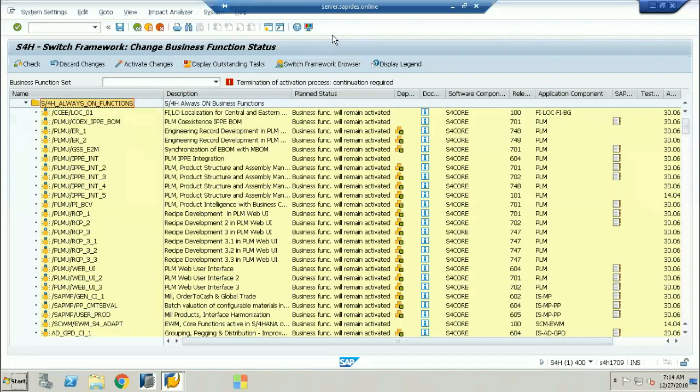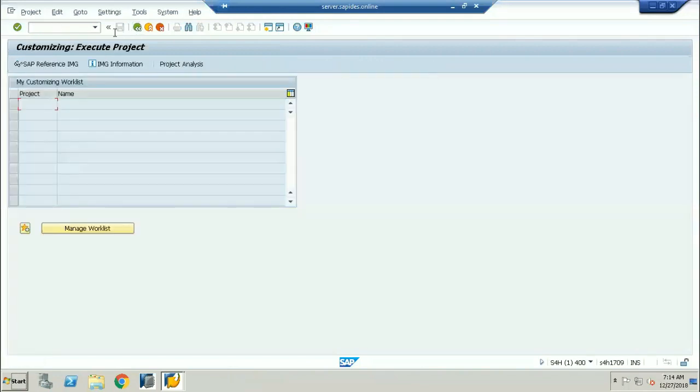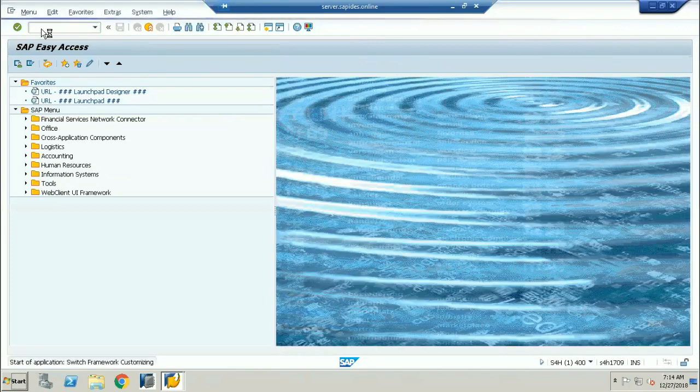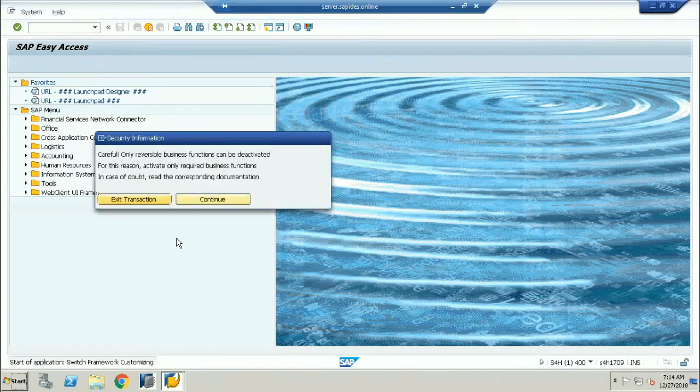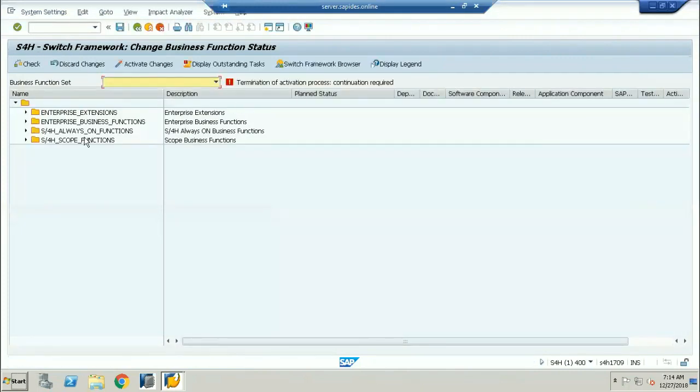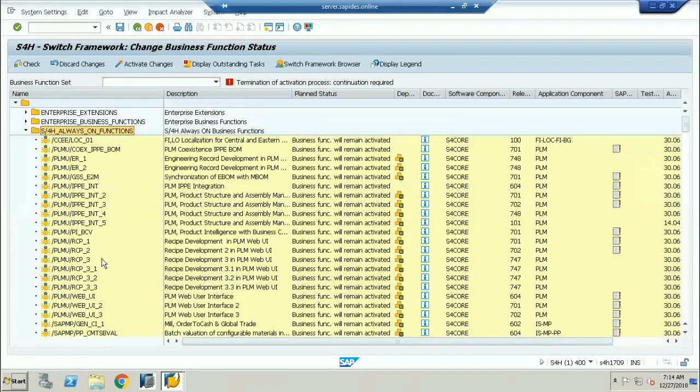Okay, I'll tell you. There is a transaction code, SFW5. If you go to the SFW5 transaction code, it will come like this. Just click on continue. If you click on continue, come to the always-on business functions, click on this navigation path, and you will get the whole list.